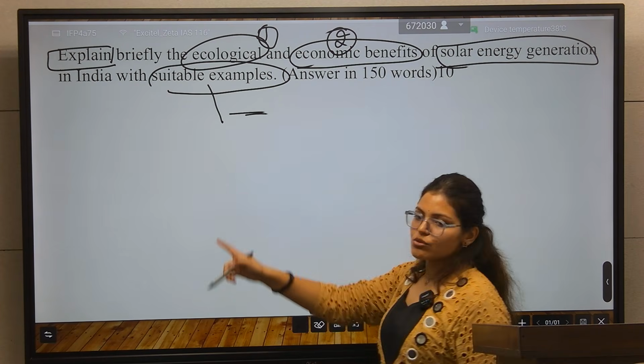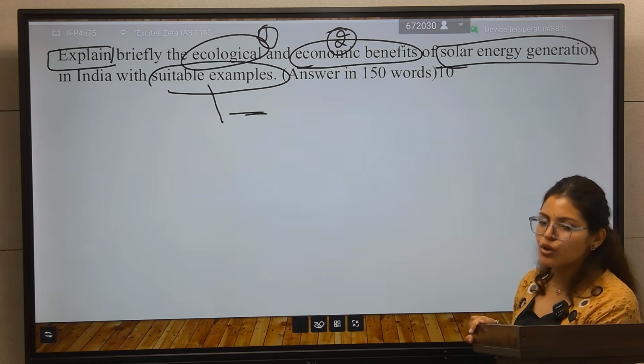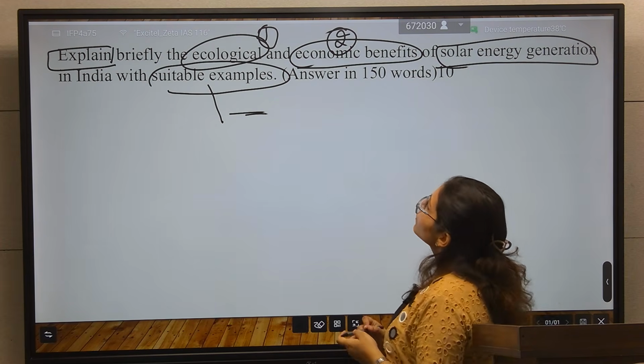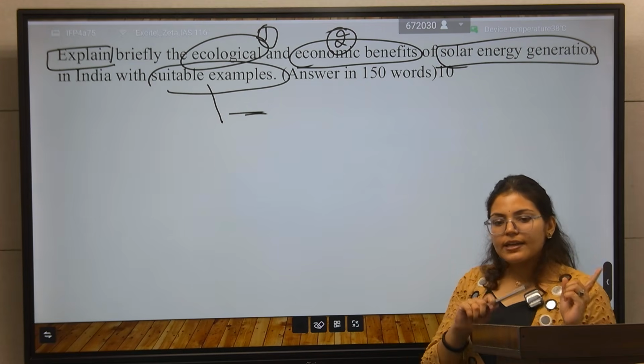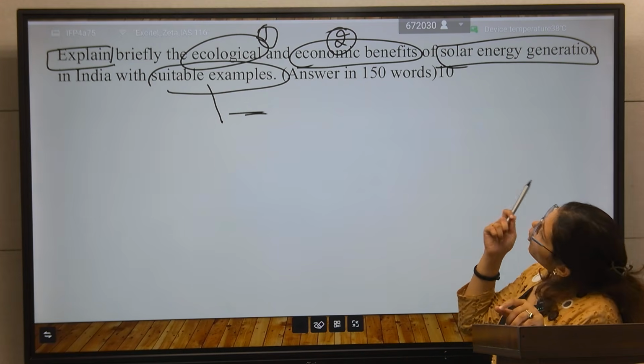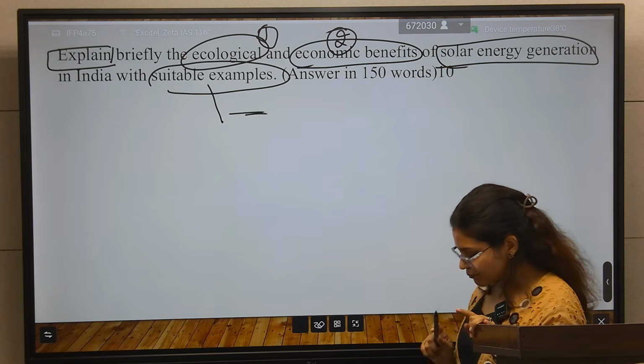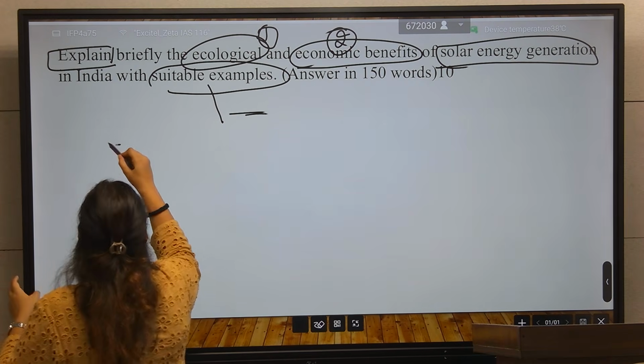Again the emphasis is on suitable examples. In the intro part